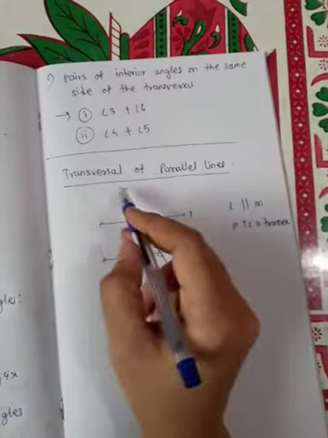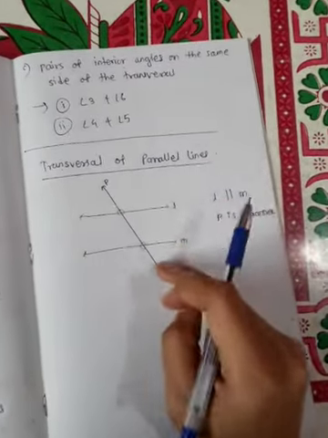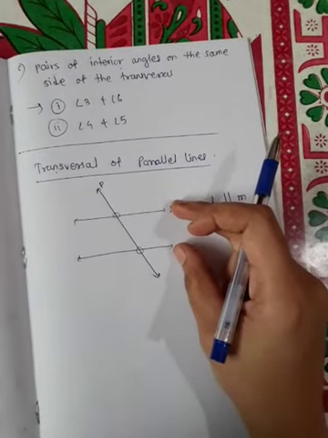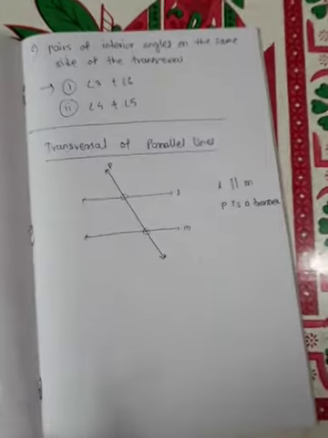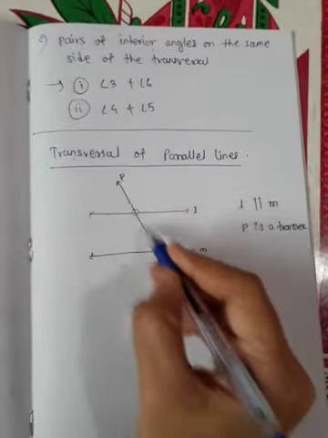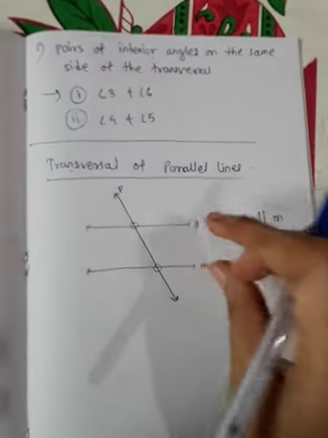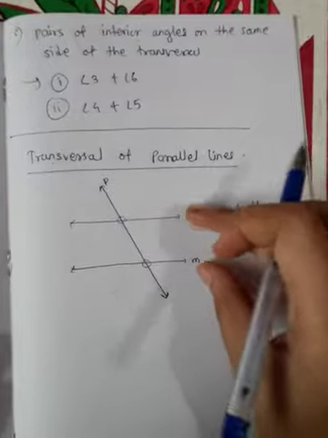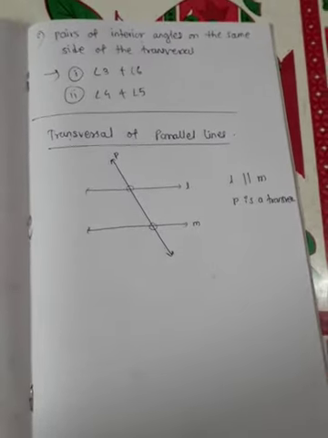A transversal of two parallel lines gives rise to some results. There are four results, so let us see them.